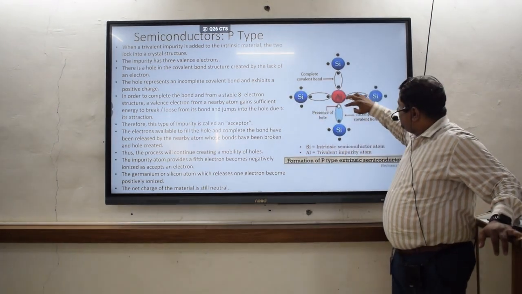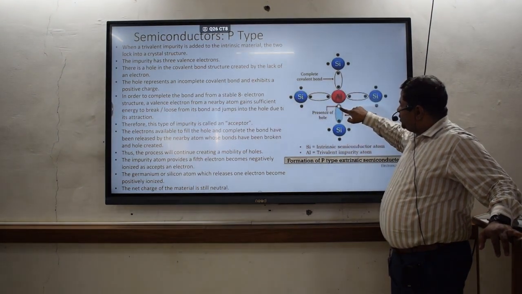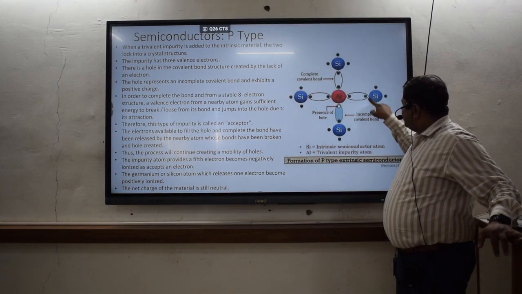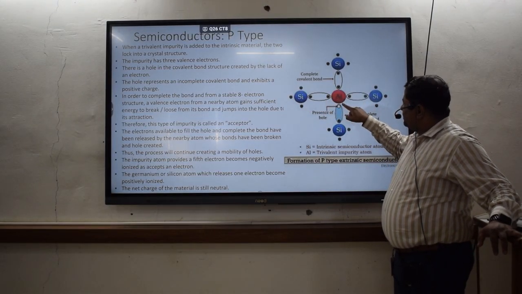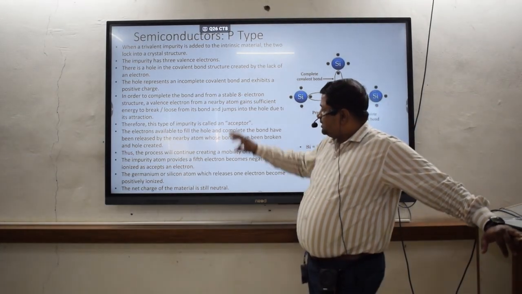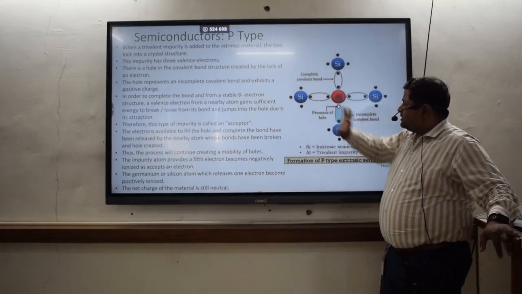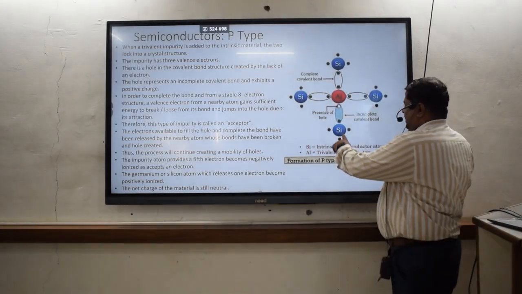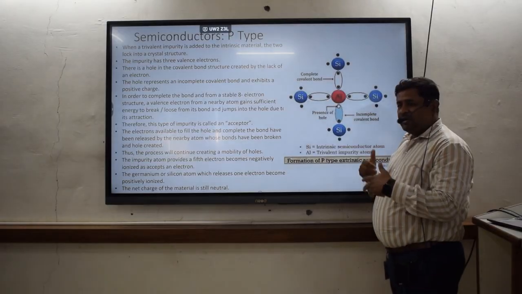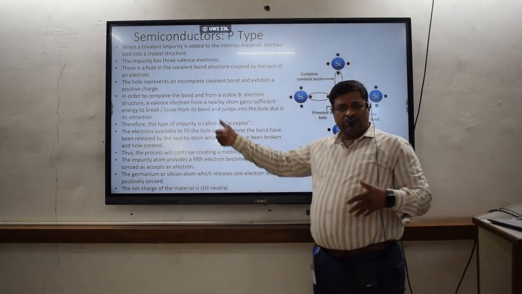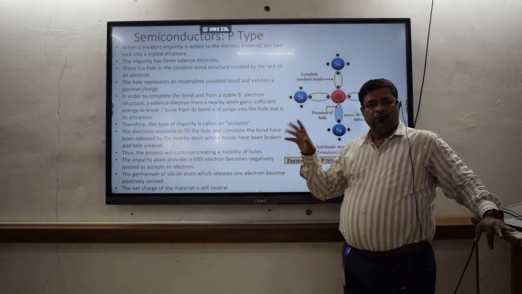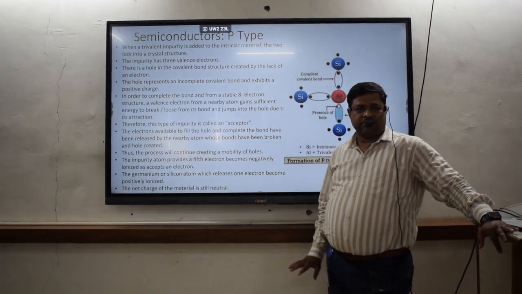Now look here, 1, 2, 3. The electron is not there here, you can take any one here; here silicon has 4, here silicon has 4, this has 1, 2, 3, but 1 is not remaining. So to form an 8 electron stable structure, a valence electron from the adjacent element, that is silicon, will gain some energy. It will lose the covalent bond, or break the covalent bond, and jump into the hole to form the proper 8 electron stable structure.